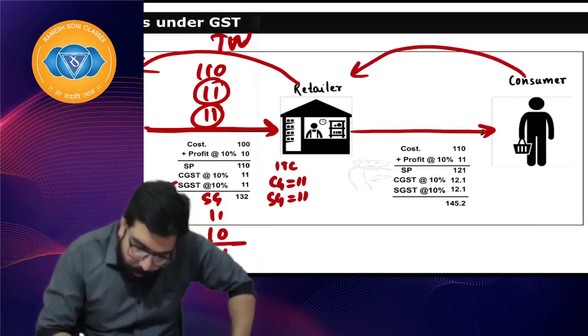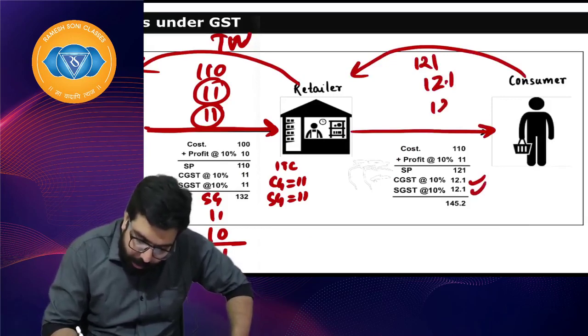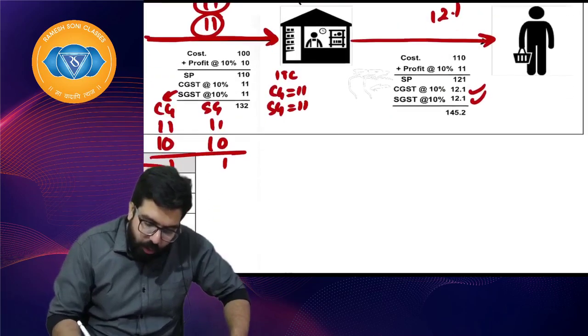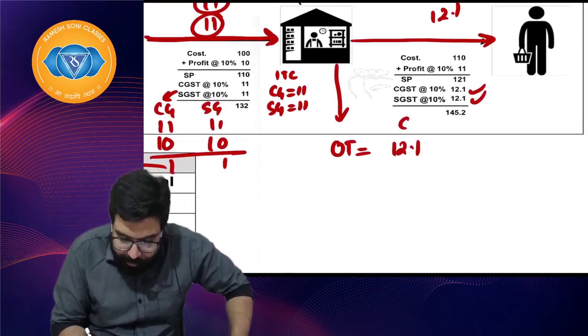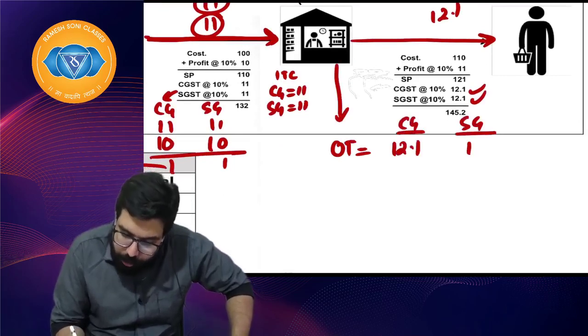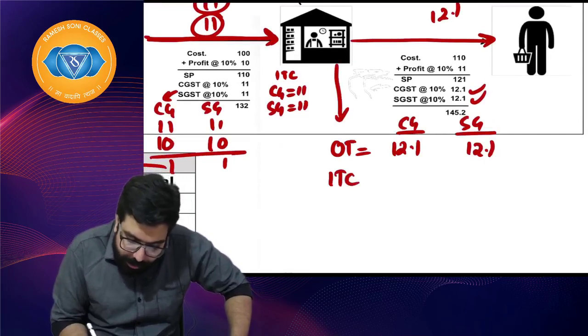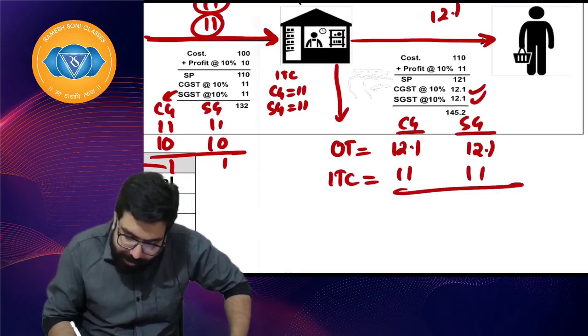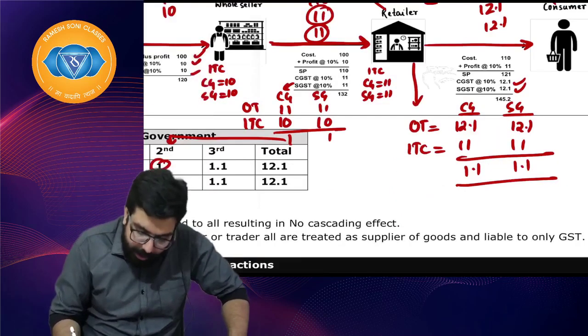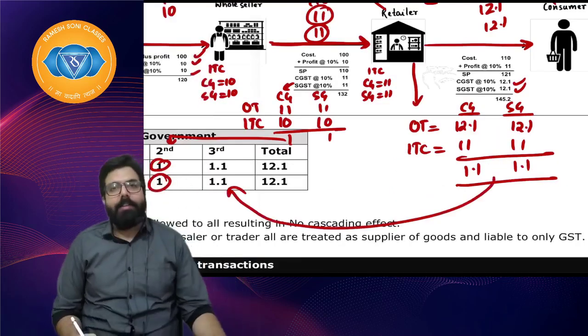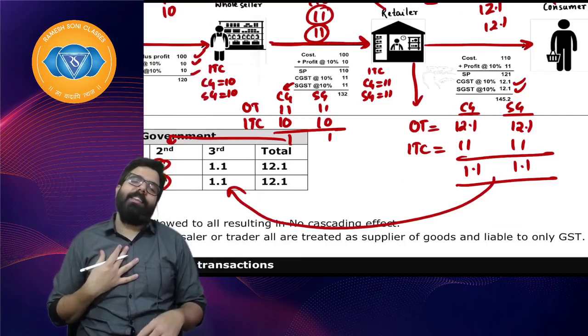The consumer paid him 121 for the goods, CGST 12.1, SGST 12.1. So this guy will do one calculation. Output tax of CGST and SGST is 12.1, input tax credits are 11, 11, and he will pay 1.1 to the central government and 1.1 to the state government. At the third stage, the trader is happy, he has recovered his money.